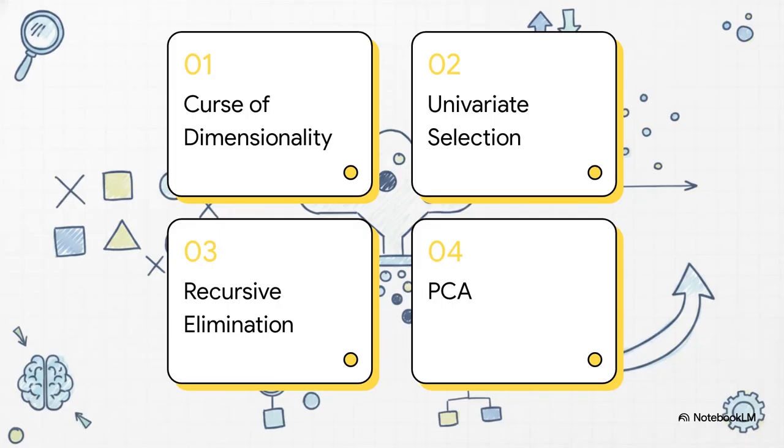Okay, let's quickly map out our roadmap for separating the useful signal from all that irrelevant noise. We're going to cover Section 1, the curse of dimensionality. Section 2, univariate feature selection. Section 3, recursive feature elimination. And finally, Section 4, principal component analysis.